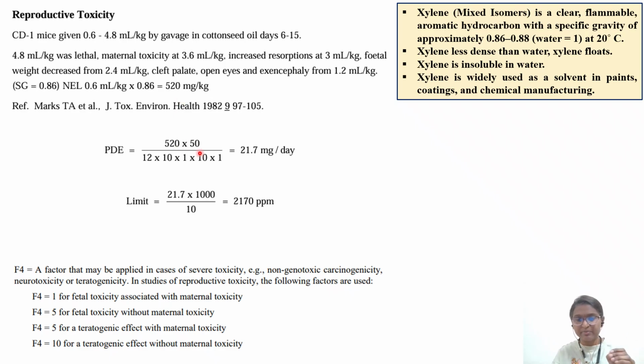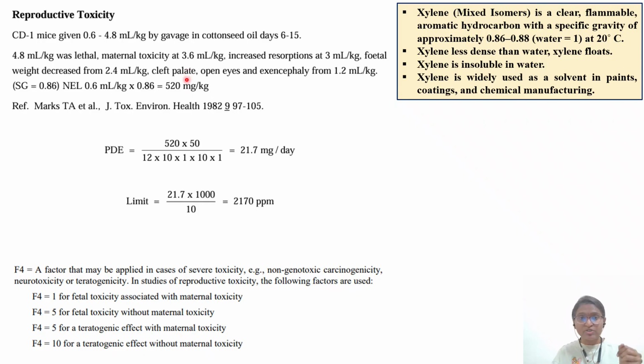So 520 you are multiplying by 50. 50 is the average body weight for calculating this type of permitted daily exposure limit. Okay, average body weight, not 60 kg, not 70 kg. 12 for mice. Okay, and 10 for intraspecies variation. 1 is for treatment duration, okay, because the entire organogenesis period is covered.